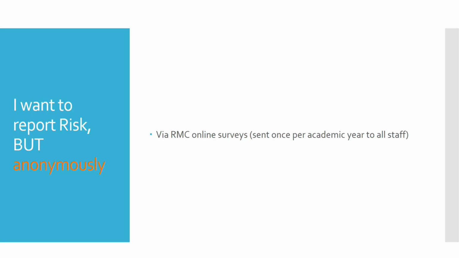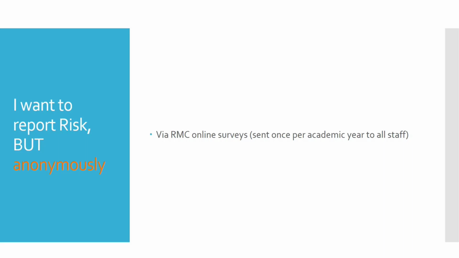So if you want to report the risk, but you want to report it anonymously, how will you do it? Meaning you don't want to give the report in ORMS, or you want to report a risk in ORMS but you have to explain it so that your name does not come. Then via the RMS online survey, which every year